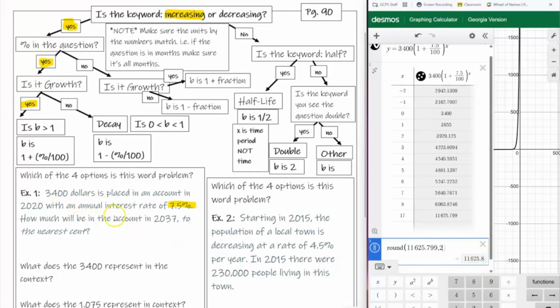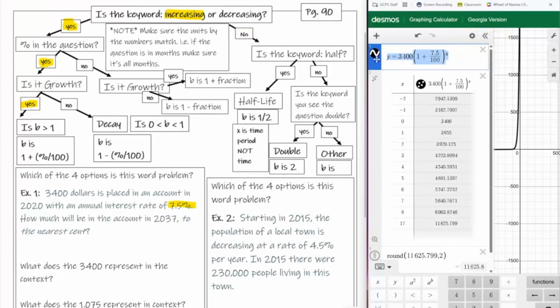So $3,400 is placed into the account in 2020. How much will it be in 2027? And please, for all of these, I need you to write down what you typed in the decimal so I can